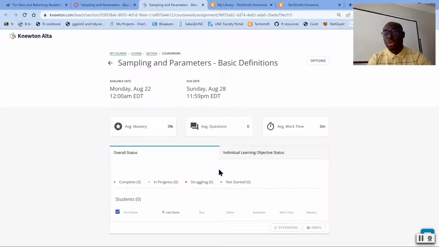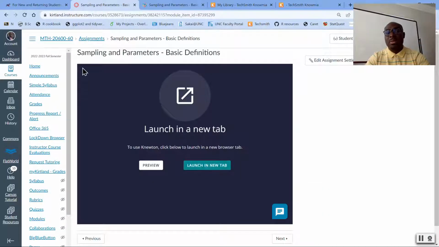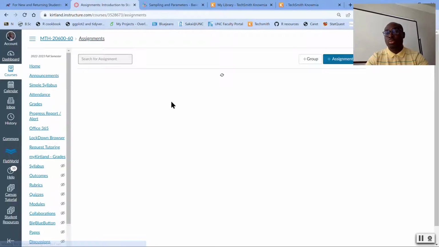I do encourage you to please buy the access code on time so that you can complete the homework on time. And once you're prompted to key in the access code, key it in. It's a one-time thing. Once that is done, in subsequent sessions, you'll be able to access all other assignments that would have been made available to you in a particular module.